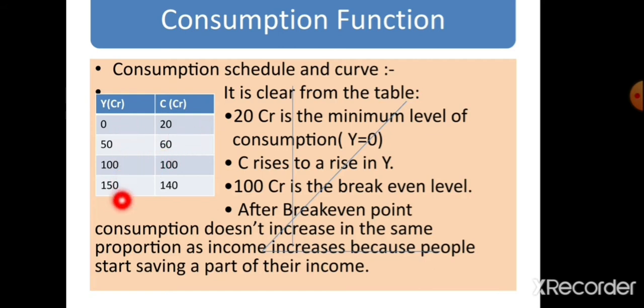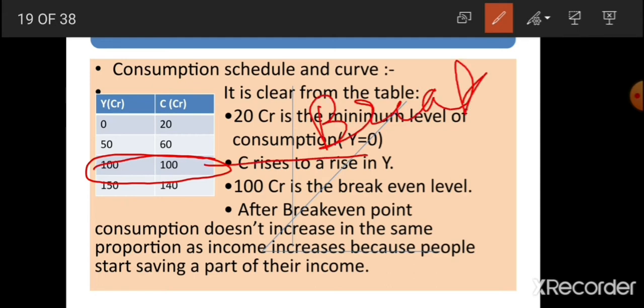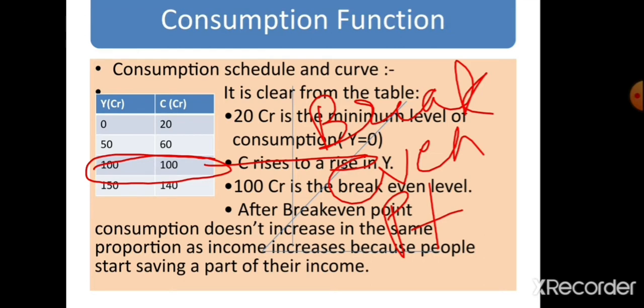When income increases, consumption also increases. When income is 100, consumption is also 100. When income and consumption in the economy are equal, this is known as the break-even point. So you are to learn this. What is the break-even level of income?